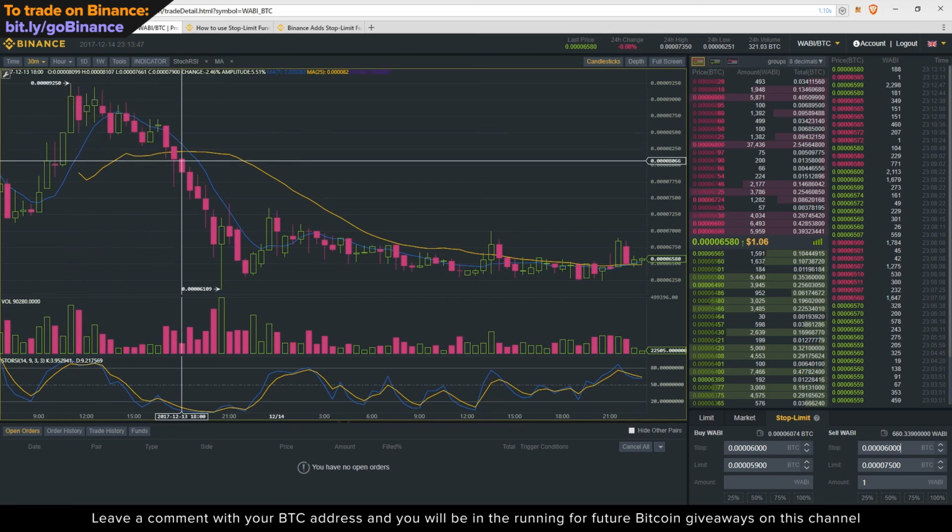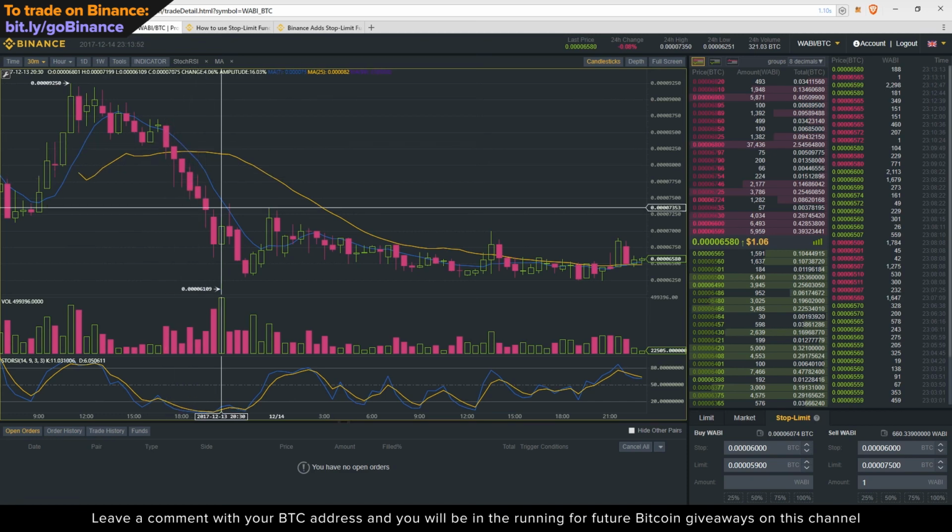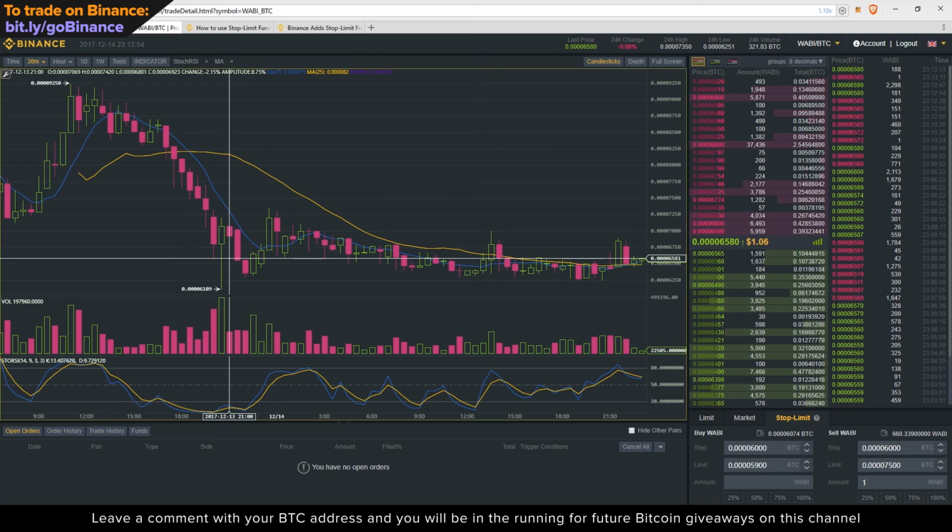So if the price does start to fall, you can sell part or all of your position as the price falls. You can go to sleep if any negative news comes out or something. You don't have to go to bed stressing about the fact that you could wake up with 20% of your position or something like that, or even worse, if the price tanks. So that's the main benefit of it. You can buy something, set a stop limit, and then forget about it. You can mitigate your loss straight away.